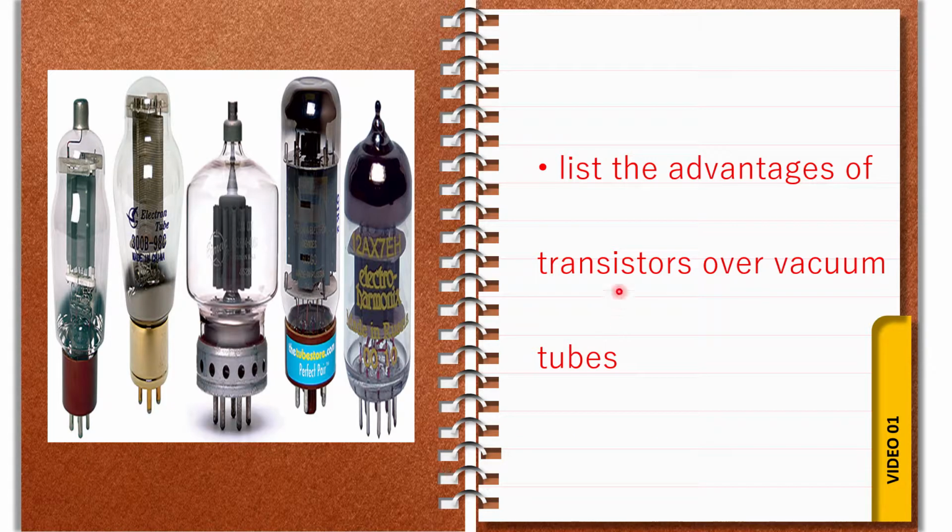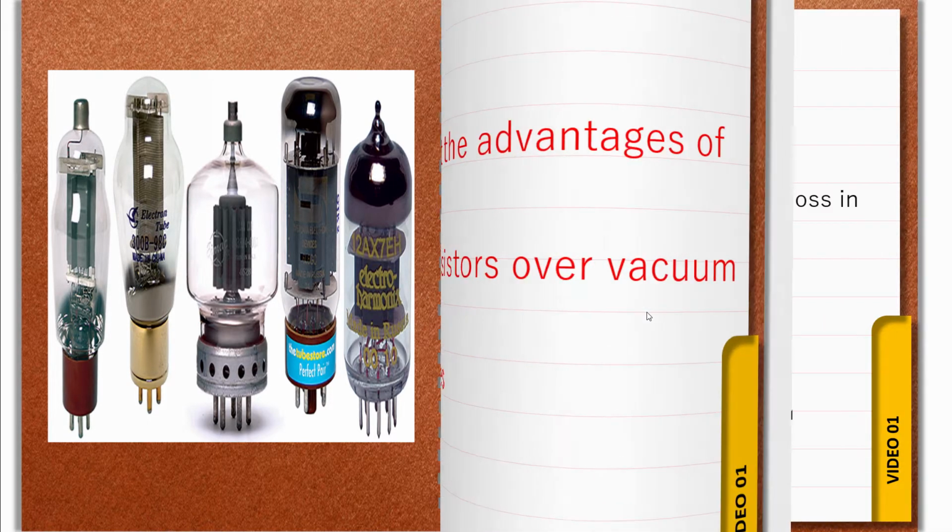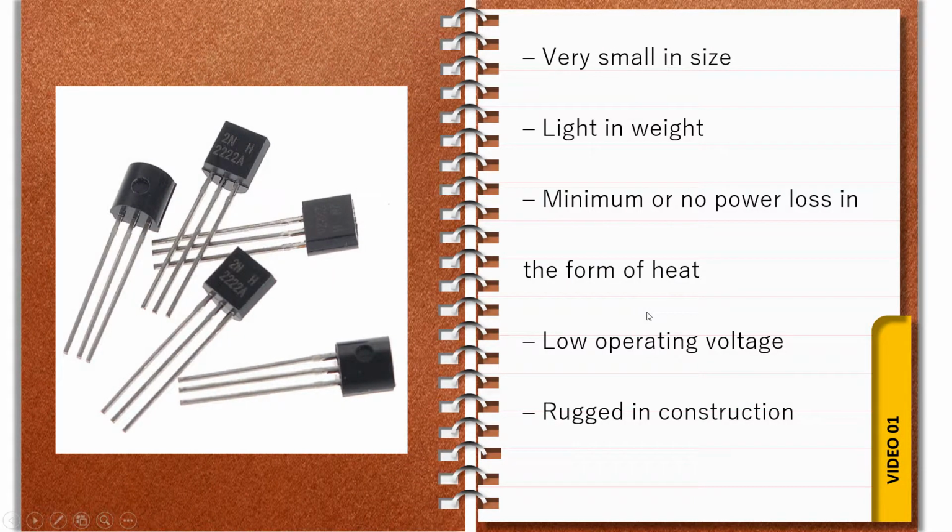Next, list the advantages of transistors over vacuum tubes. Earlier the transistors looked like this. The old name of these transistors is vacuum tubes. These are also transistors, but old transistors. Compared to the new and old transistors, which is good? The new transistors are good.